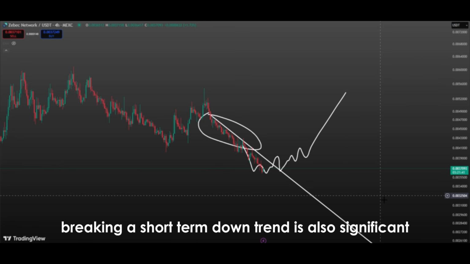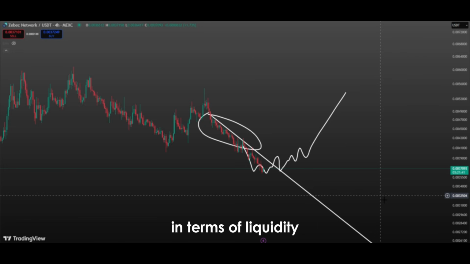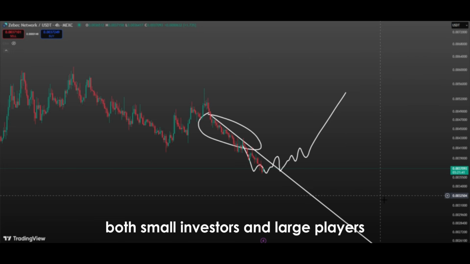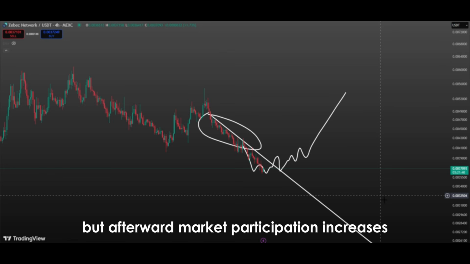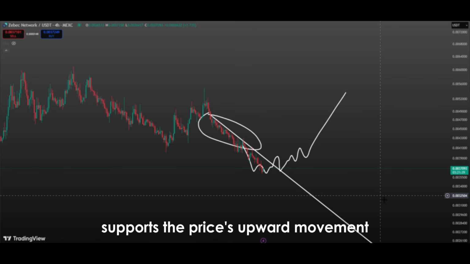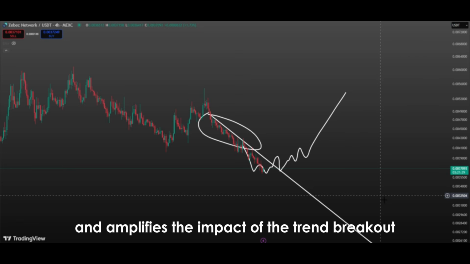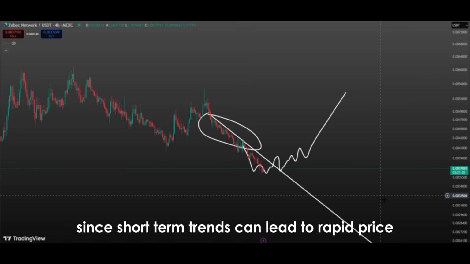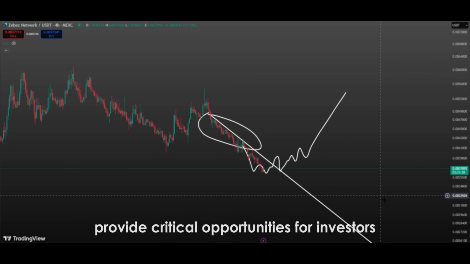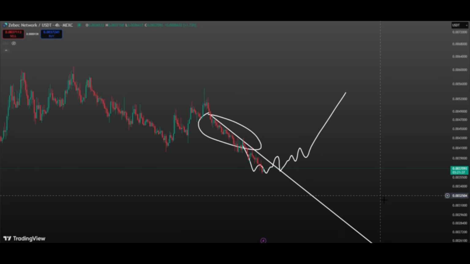Breaking a short-term downtrend is also significant in terms of liquidity. Both small investors and large players often monitor trend breakout points. Before the breakout, many traders act cautiously, but afterward, market participation increases. This rise in trading volume supports the price's upward movement and amplifies the impact of the trend breakout. Since short-term trends can lead to rapid price movements, these breakout moments provide critical opportunities for investors.